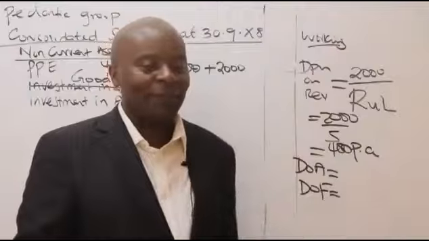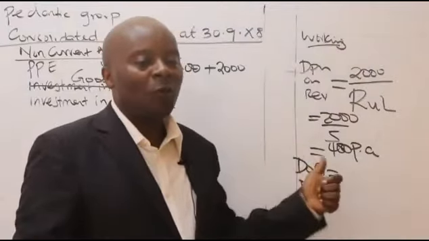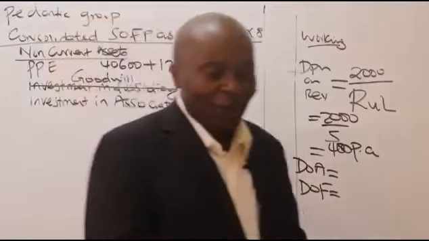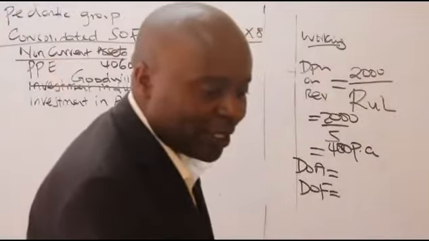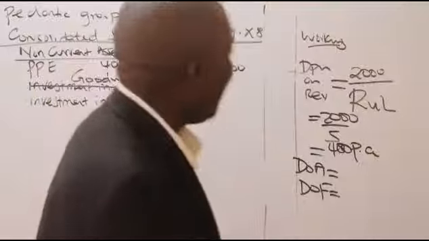What is the DOA of that subsidiary? DOA means date of acquisition. When was this subsidiary acquired? When you look at this place here, on 1st of April 08, Pedantic acquired. So this was acquired on 1st of April 08.